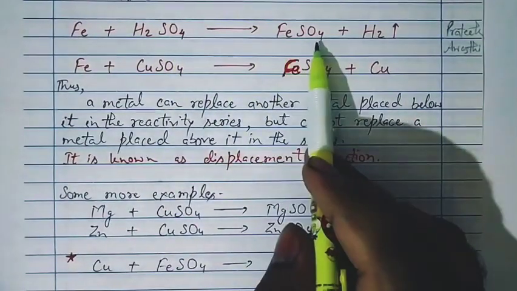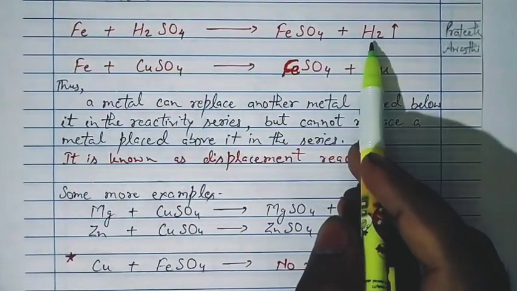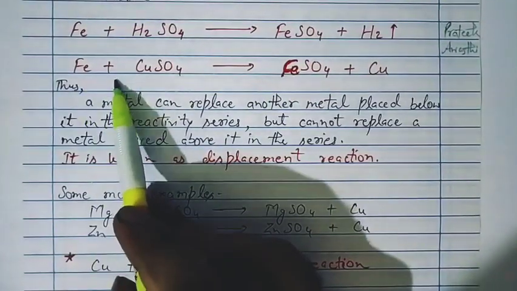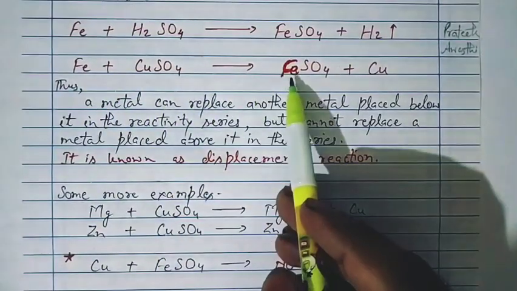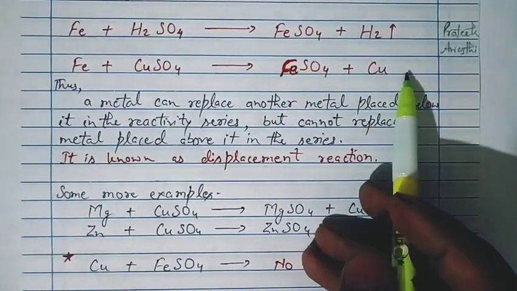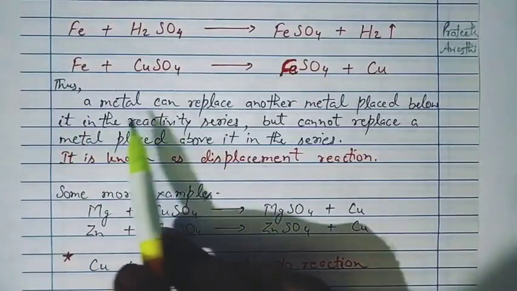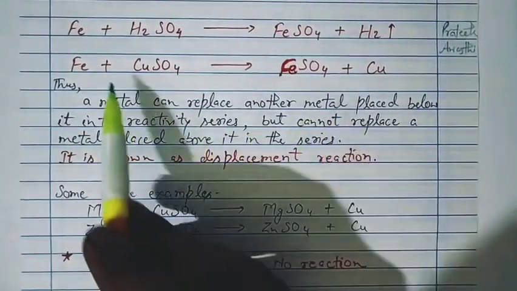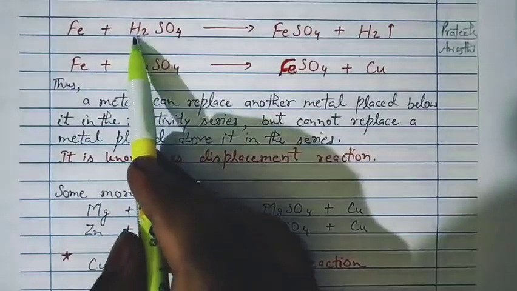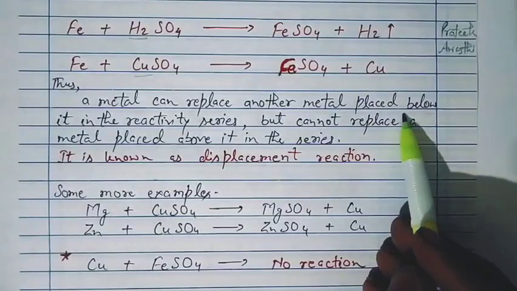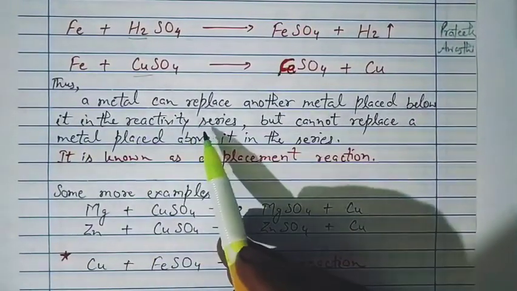Okay, so after seeing the reactivity series, if we consider the reaction of iron with sulfuric acid, we see that ferrous sulfate is formed plus hydrogen gas is released. Similarly, if we put an iron piece in copper sulfate solution, then we see that ferrous sulfate is formed again and copper is deposited on the iron object. So by this we can see that a metal can replace another metal, like here iron is replacing copper or hydrogen from their compounds.